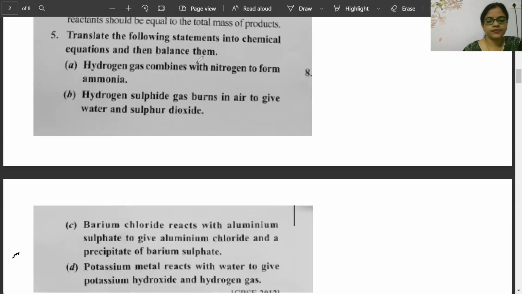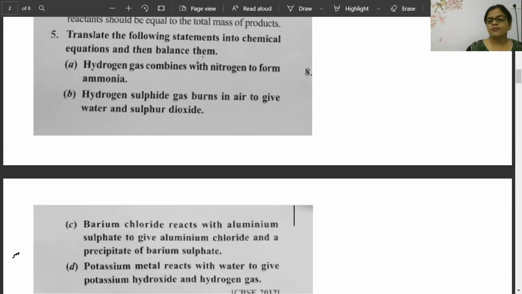Writing will take time. Next is potassium metal reacts with water to give potassium hydroxide and hydrogen gas. Very good one and very easy one. You can write the equation. Potassium metal reacts with water. You know the symbol of potassium? Water. And then it is giving potassium hydroxide and hydrogen gas is liberated. Easiest one.